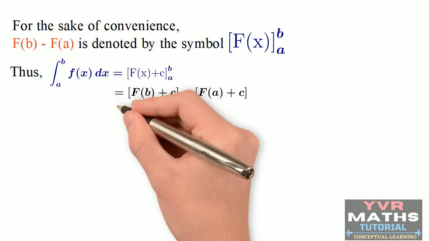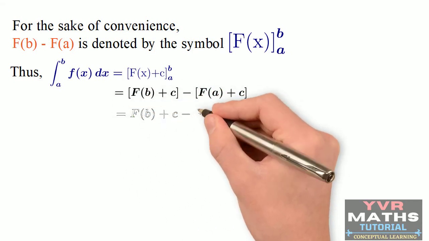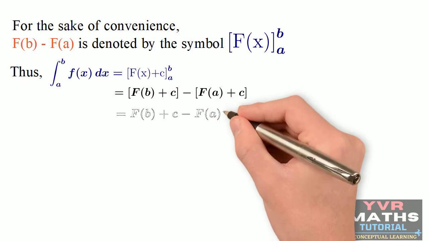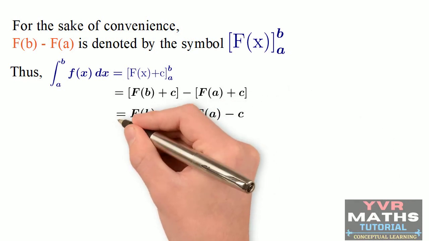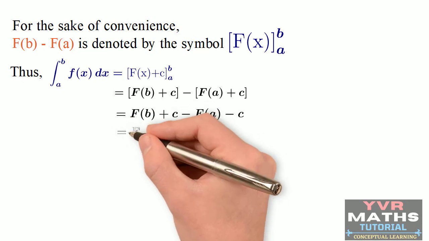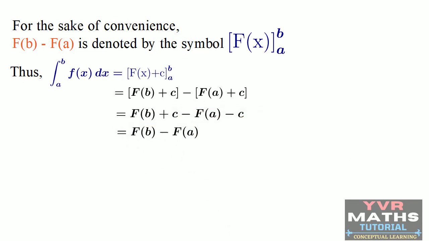If you multiply the second term with the minus sign, what will you get? In the next step, F(b) plus c minus F(a) minus c. Here plus c and minus c get cancelled, then the final term is F(b) minus F(a). So the integral from a to b of f(x) dx is equal to F(b) minus F(a).